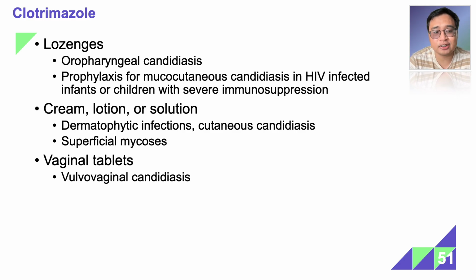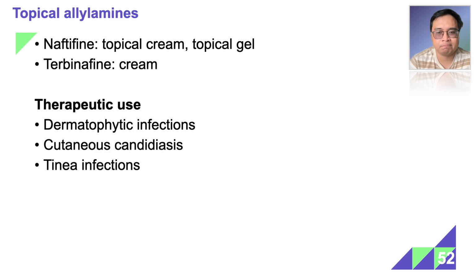The vaginal tablet is used for vulvovaginal candidiasis. And lastly, allylamines are also available as a topical preparation. Specifically, naftifine is available as a topical cream and a topical gel, while terbinafine is available as a topical cream. Therapeutic uses, similar to other topical preparations, dermatophytic infections, cutaneous candidiasis, and tinea infections.